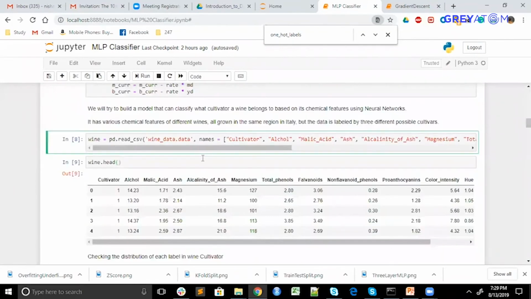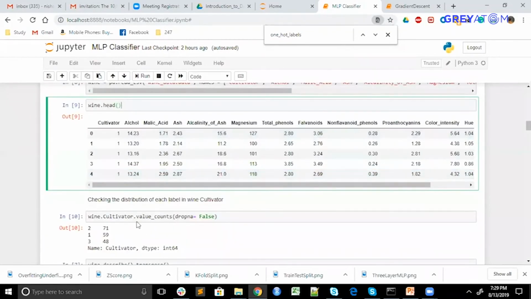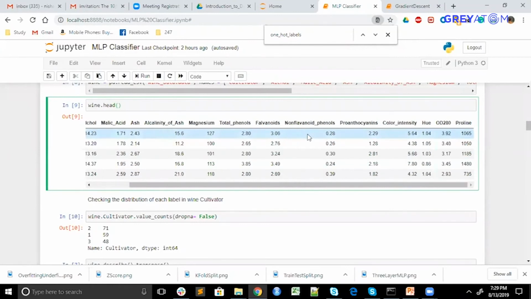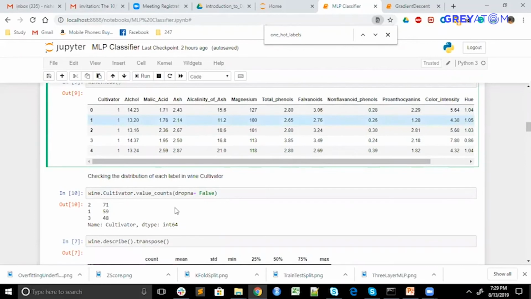So here I have loaded the wine data set. What is the objective here? The objective is to predict the wine cultivator type. There are three types over here, and that is the distribution, utilizing the features. What is the label here? This cultivator, which is also called the response variable. And there are a lot of features here, so the alcohol content will decide and all. You'll see it later.